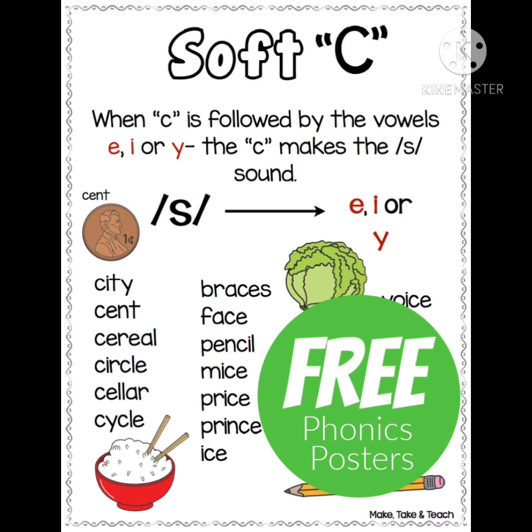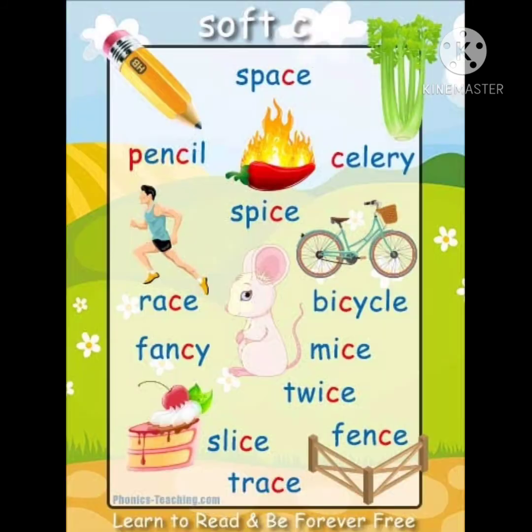So children, if the letter C is followed by vowels E, I or consonant Y, it gives the sound of S. So we say these words soft C sound words. All these words are called soft C sound words. Children, here are some more soft C sound words. I'll read out, listen carefully.